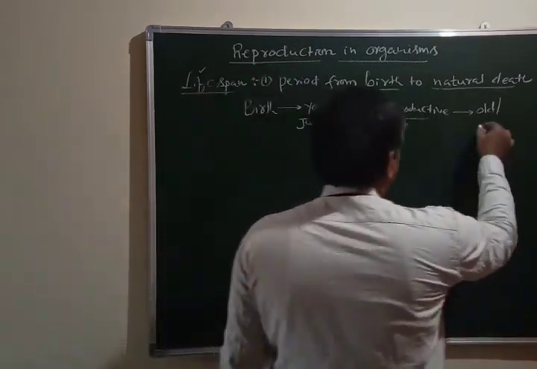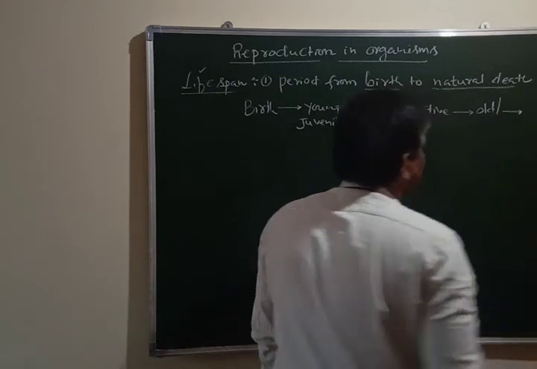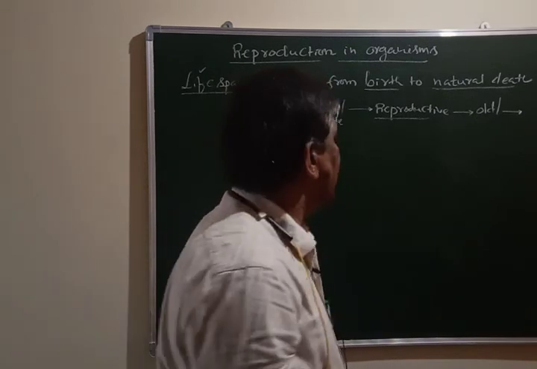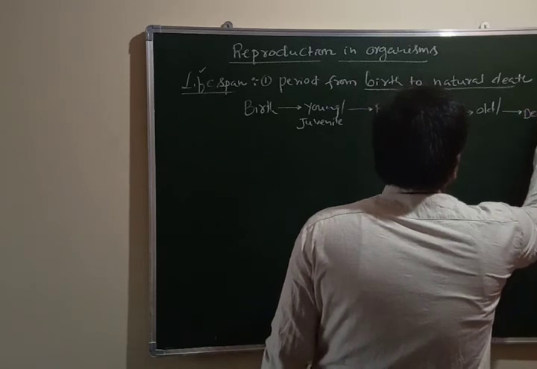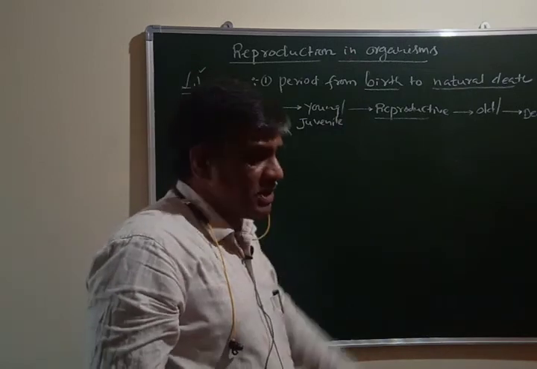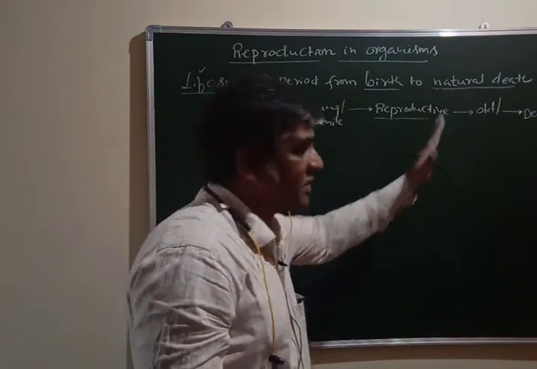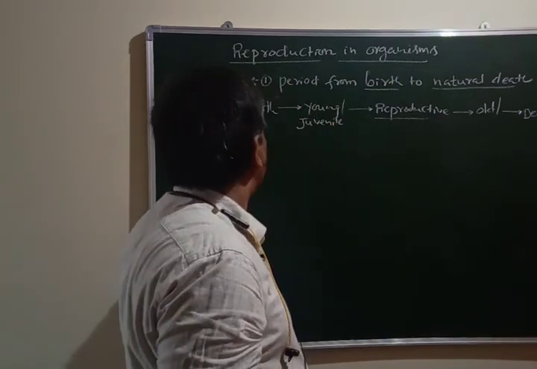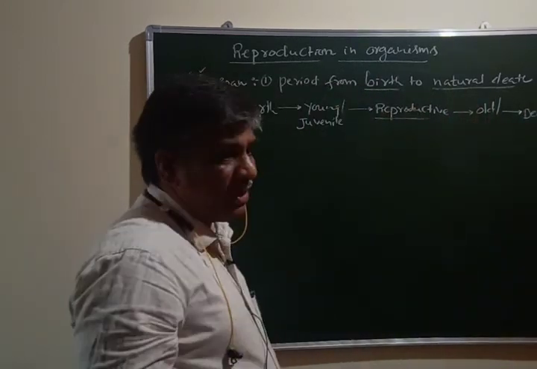After this old age, its metabolic activities will be degraded, and ultimately it leads to death. When the individual follows this sequence, natural death occurs. So this total period from birth to natural death is what we call the lifespan of an individual.